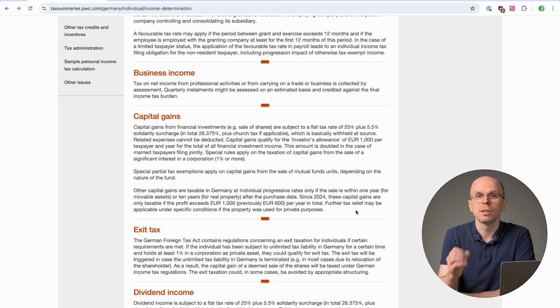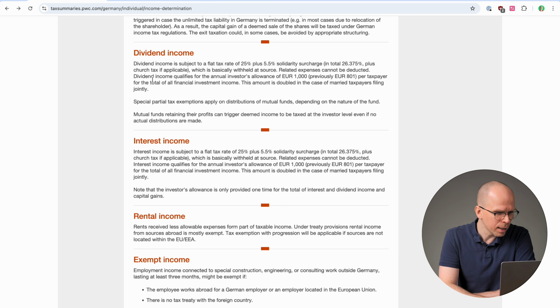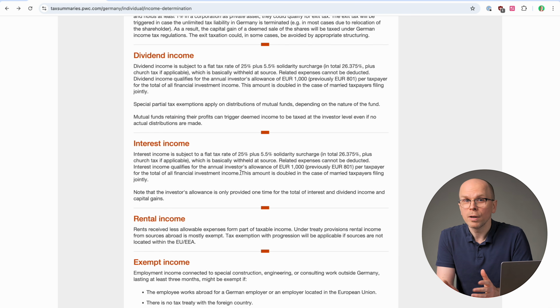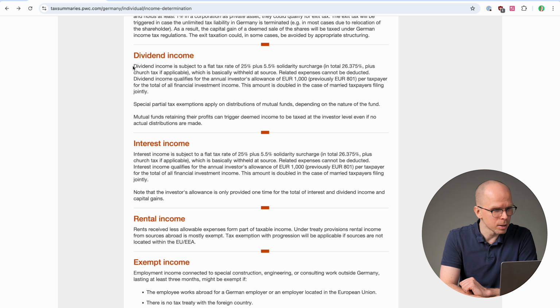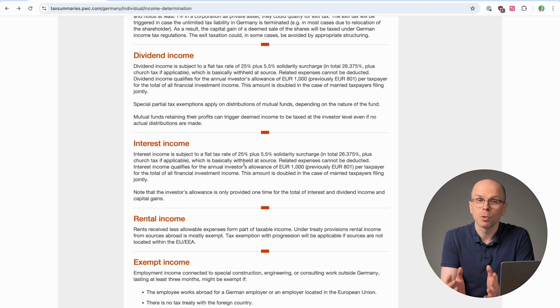Now let's move on to distributions taxes. I'm going to scroll down and look at dividend income and interest income. So if you look at these two sections, you see that basically the rules are the same as for capital gains. The effective tax rate is 26.375%, and there is this 1,000 euro annual allowance. So you get 1,000 euros total.